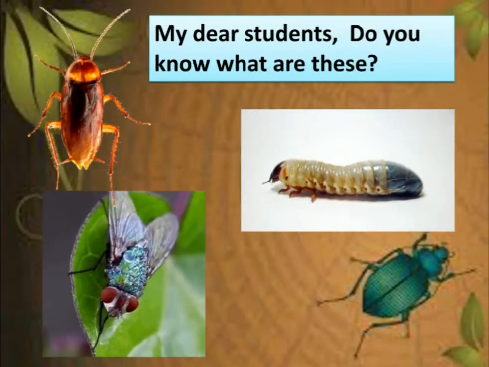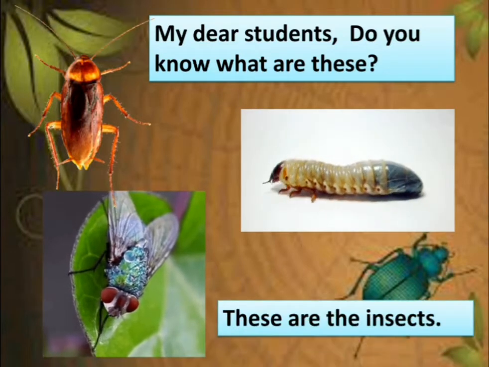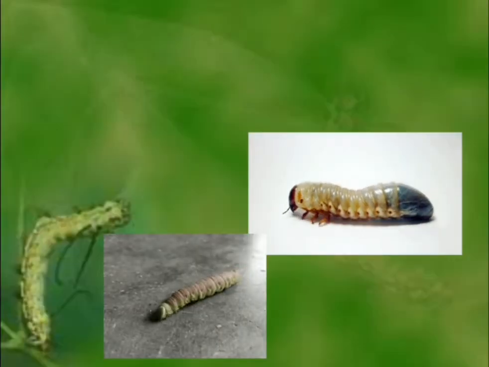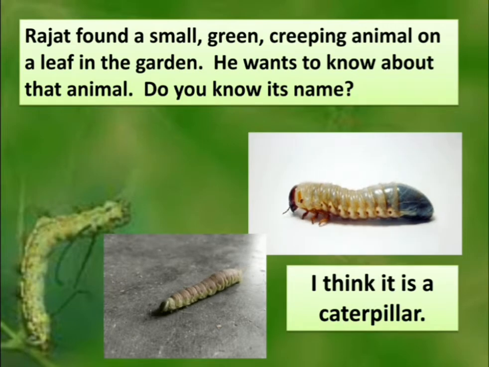My dear students, do you know what these are? These are insects. Rajat found a small, green, creeping animal on a leaf in the garden. He wants to know about that animal. Do you know its name? I think it is a caterpillar. Yes, these are caterpillars.